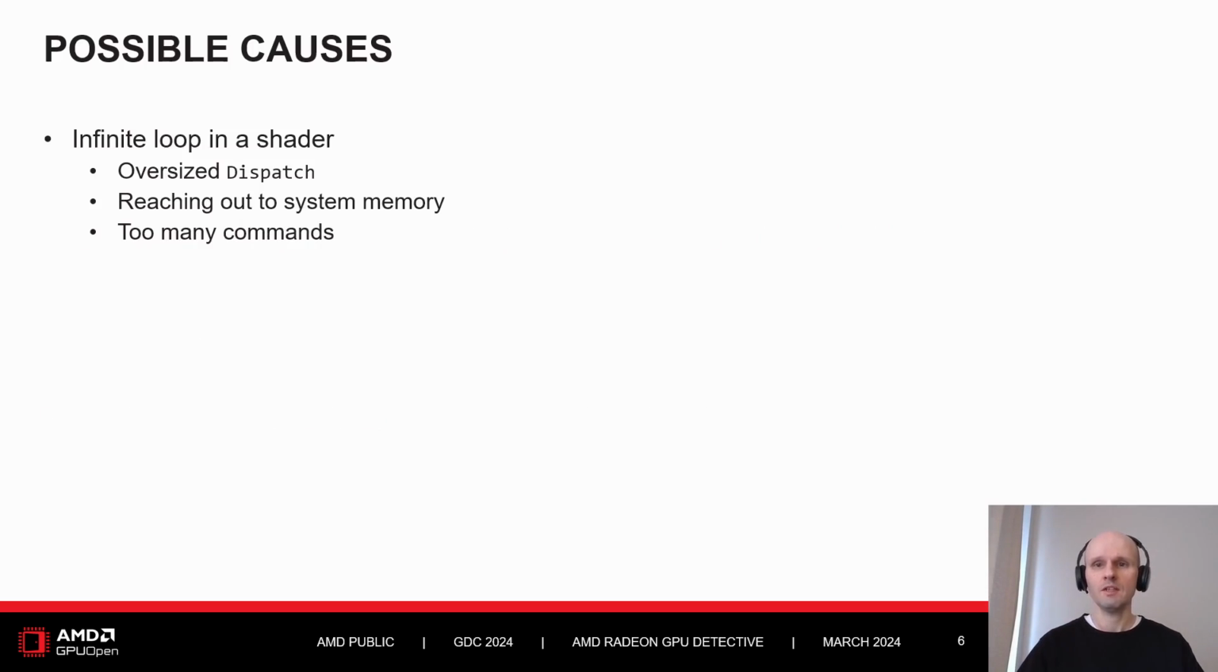Let's focus on the application bugs. What can go wrong? The most canonical example would be an infinite loop in a shader. After all, we talk about timeout detection and recovery here. Shaders are not like CPU programs that can run for hours. A single draw call or compute dispatch should take microseconds or at most milliseconds. If it doesn't complete within seconds, the system assumes that the GPU hung.